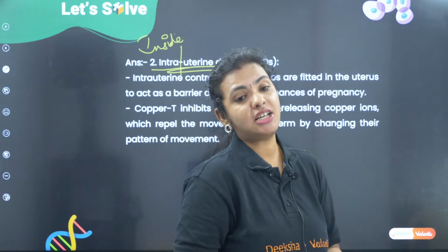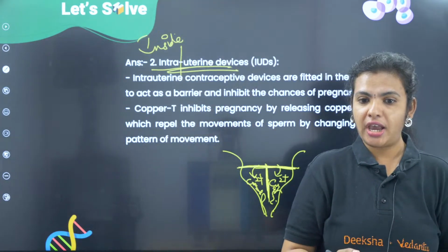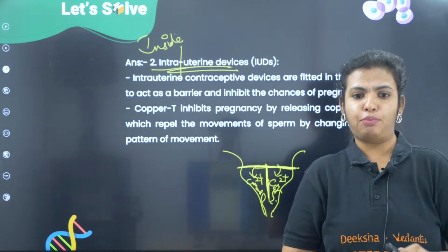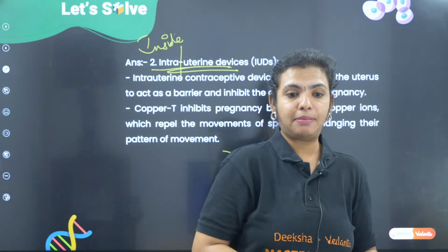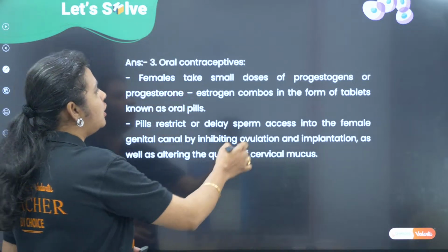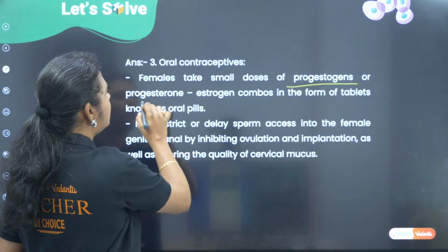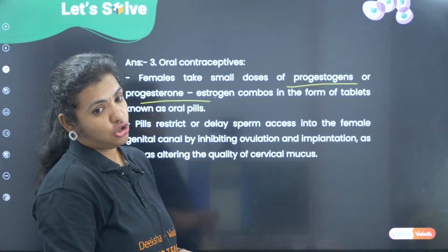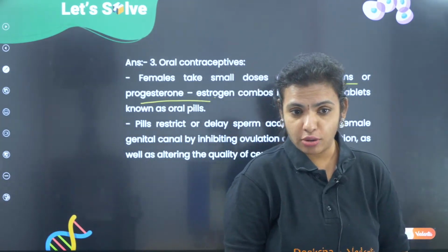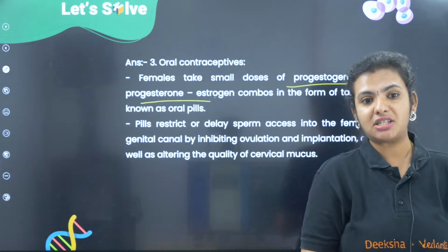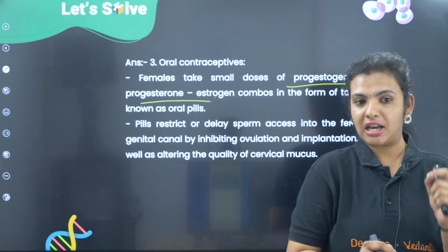The third method is oral pills. Pills are another most important method of contraceptives. Tablets. What are these tablets? It is a combination of progestogen or progesterone and estrogen. These are the female hormones. So female hormones in different combinations are being used as pills.